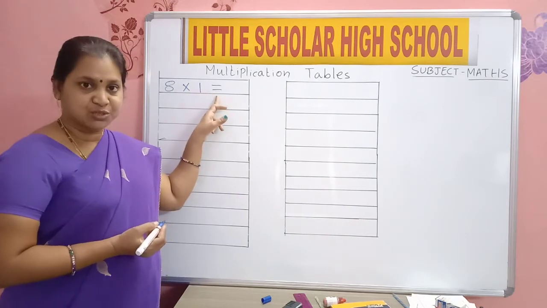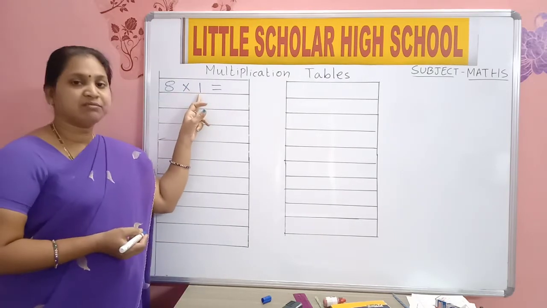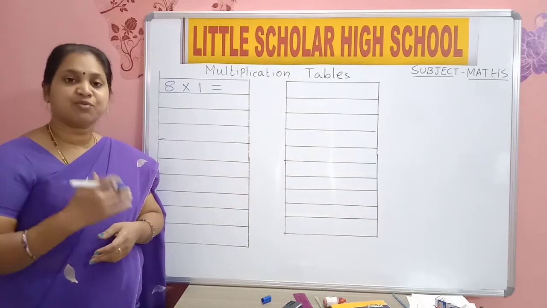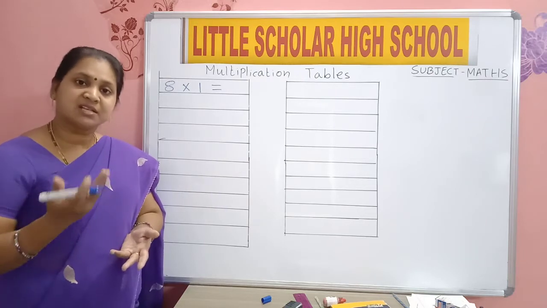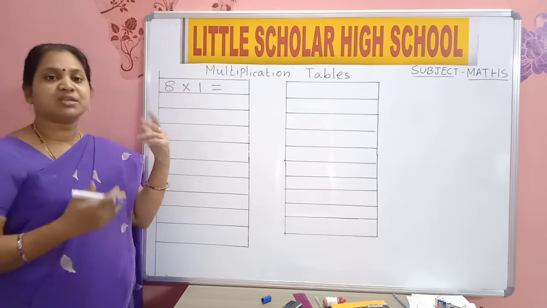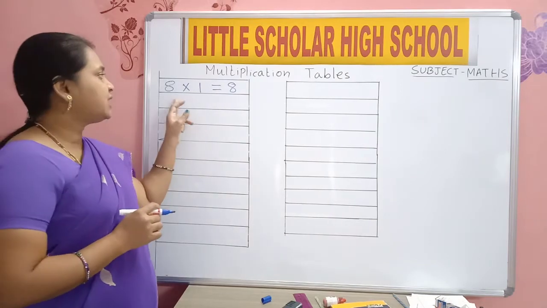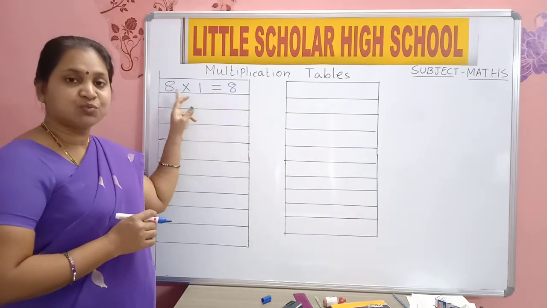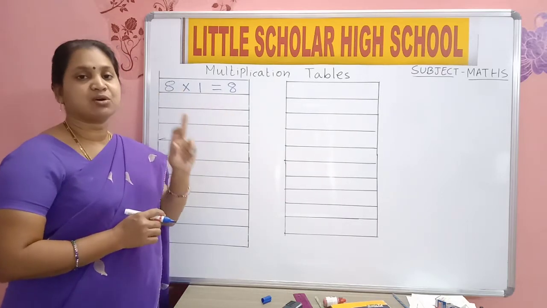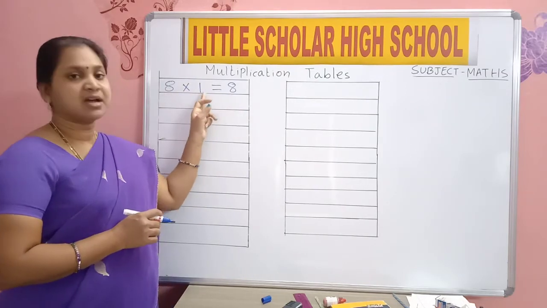Is equal to 8 ones are 8. Any number multiplied with 1 will give you the same number. 2 ones are 2. 3 ones are 3. 4 ones are 4. 7 ones are 7. 8 ones are 8. So 8 ones are 8 only. How will you read this? 8 ones are 8. You will write and also you will read.